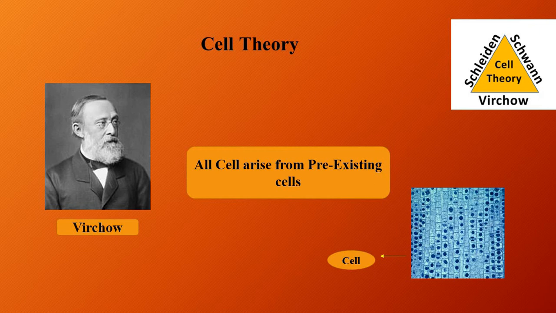This was a remarkable discovery of its time, because this concept led to the explanation of evolution. This evolution occurs only if cells come from pre-existing cells.